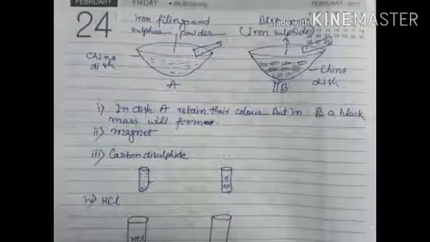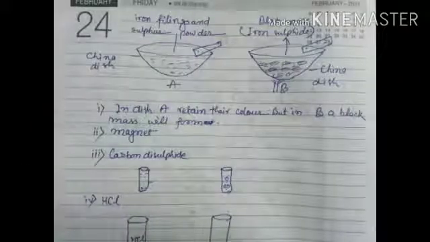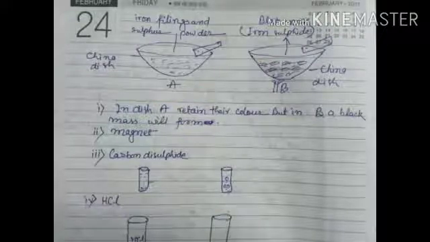Students, from the above discussion we have concluded that in china dish A, both iron filings and powdered sulfur are in the form of a mixture, and in dish B, a chemical reaction has resulted upon heating, and a black mass of iron sulfide is formed. It is a compound. Now, students, iron filings present in dish A are attracted toward the magnet. Since iron sulfide is a compound, it is not attracted toward the magnet in dish B.